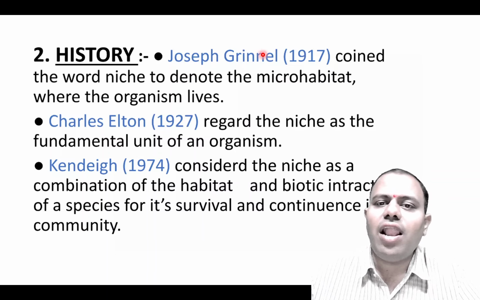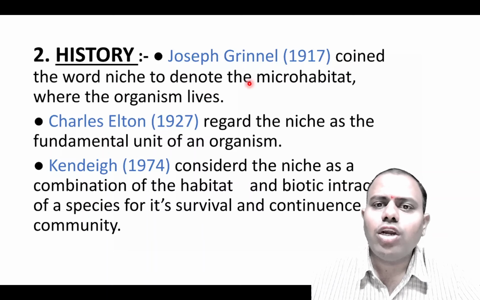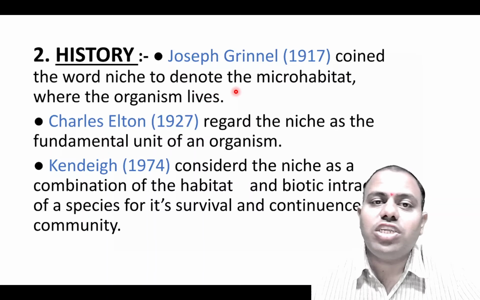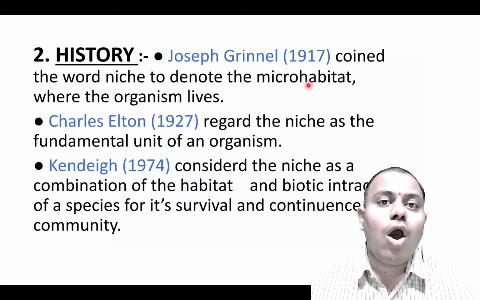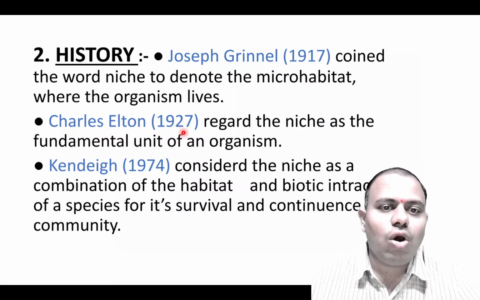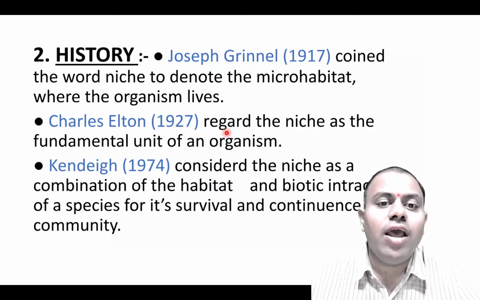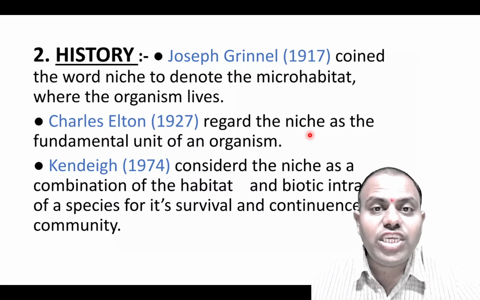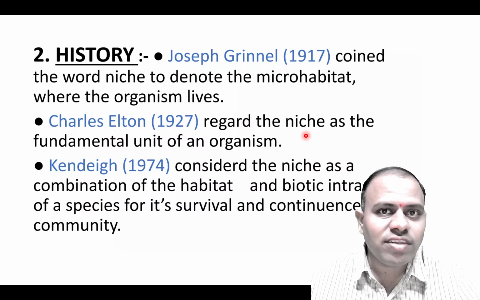Joseph Grinnell in 1917 coined the term niche for the first time, to denote the microhabitat where the organism lives. Now, niche is not the microhabitat, it is actually the key role or the position of that organism, the role that it plays in that ecosystem. Charles Elton in 1927, who devised the Eltonian pyramid or ecological pyramid, regarded the niche as a fundamental unit of an organism, because niche is the character of that organism, and due to this character that organism survives in the environment.